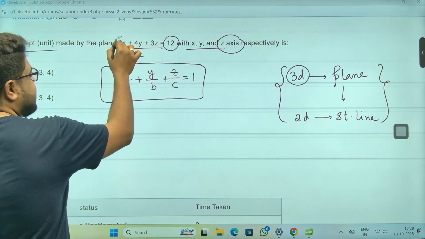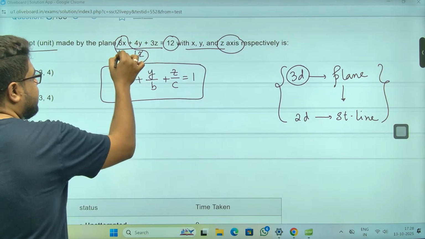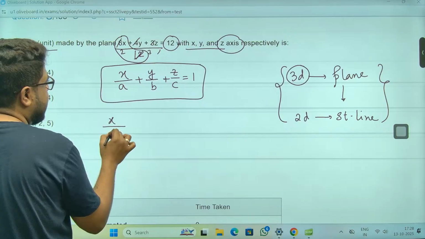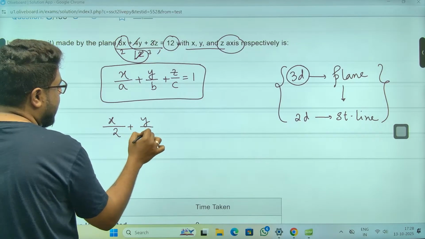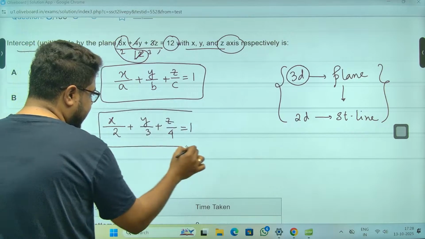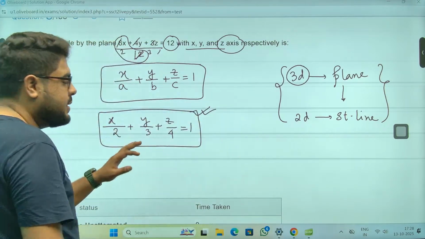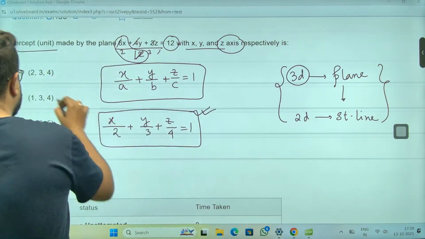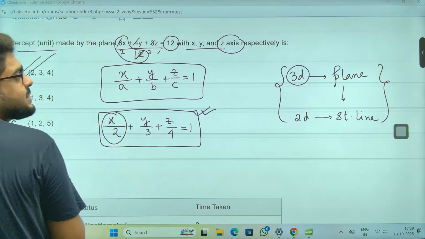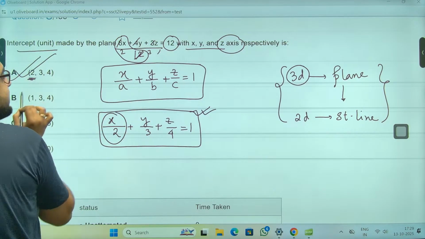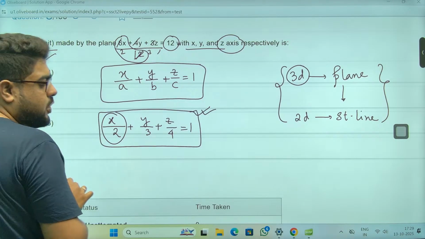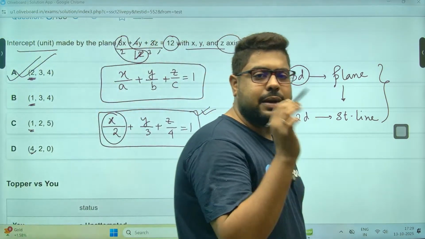Okay? So x axis will be, sir, 6 by 12, 2, 4, 3, 3, 4. So it will look like x by 2, y by 3, z by 4. This is the actual. But again, you see, you don't need to do everything. So 2, 3, 4 will be the answer, sir. Option number E. But again, if you had done only x, that was also enough for the answer. Why? Because 2 is there as x in only one option, that is option A. So that would have been my answer as well.